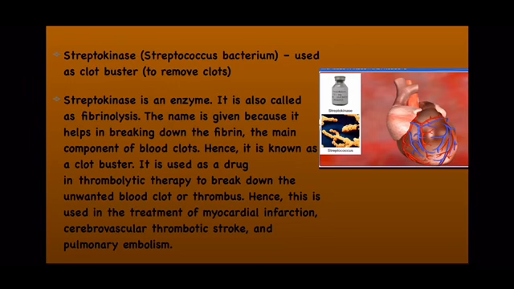So intravenous injection of streptokinase is given, and when this streptokinase is in the blood circulation and goes to the heart, it digests the clot which is there, as a result of which the artery or the vein becomes clearer. So it also acts as a clot buster to remove clots. Here again is a very useful use of a microorganism, the bacterium which produces streptokinase, and this streptokinase is given to a patient who is suffering from myocardial infarction, right?